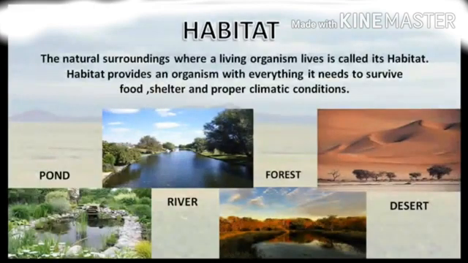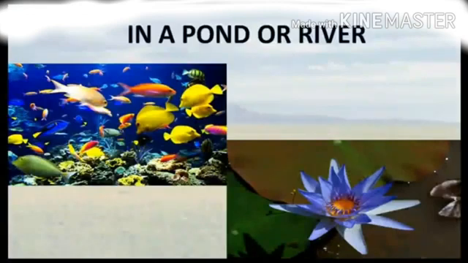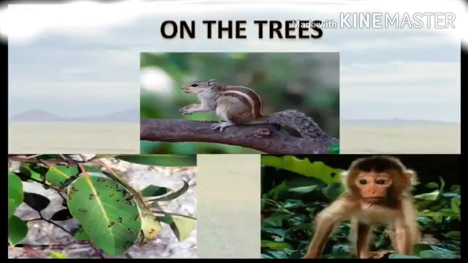Habitat provides an organism with everything it needs to survive, like food, shelter, and proper climatic conditions, like pond, forest, river, desert. In a pond or a river, we have plants as well as animals in it.